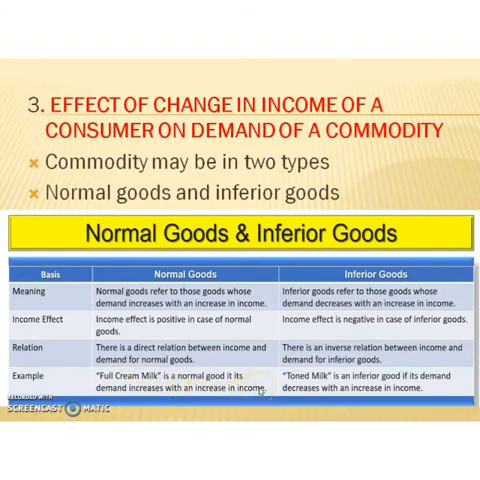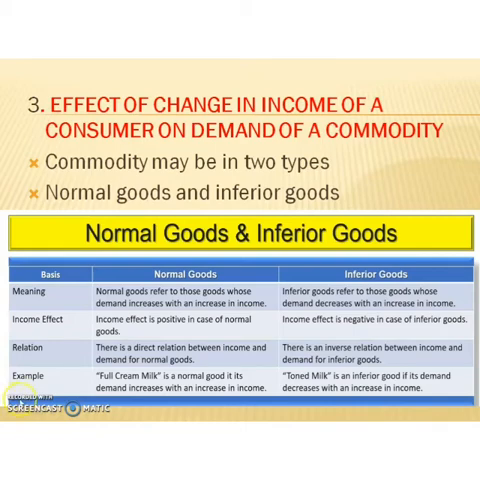Then what about inferior goods? Inferior goods refers to those goods whose demand decreases with an increase in income. So, there is a negative relation between income and demand for inferior goods. For example, toned milk is an inferior good if its demand decreases with an increase in income. So, when the demand of a commodity increases with an increase in income, that good is known as a normal good. Then, if the demand of a good decreases due to an increase in income, it is termed an inferior good.